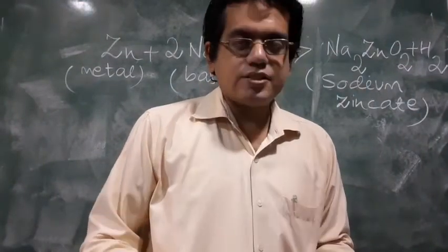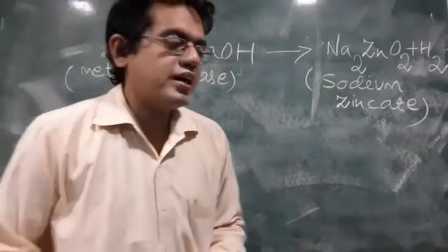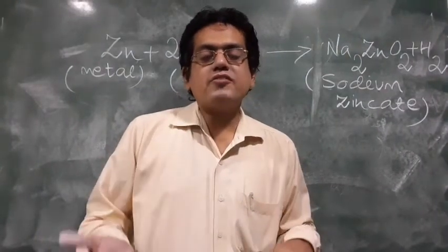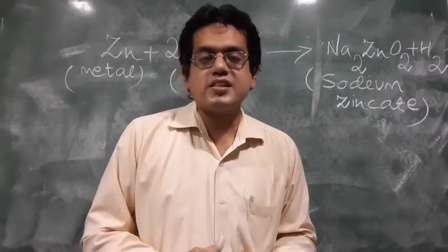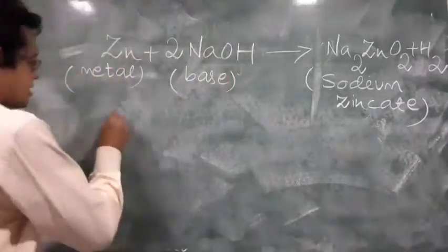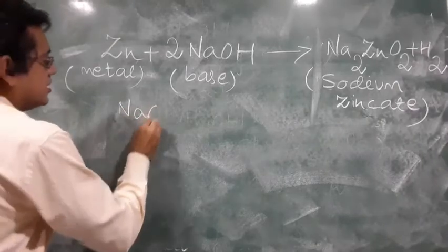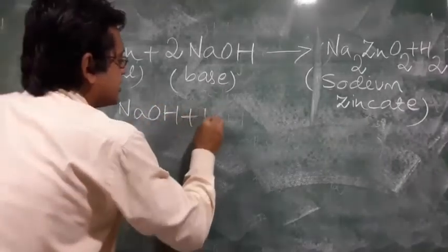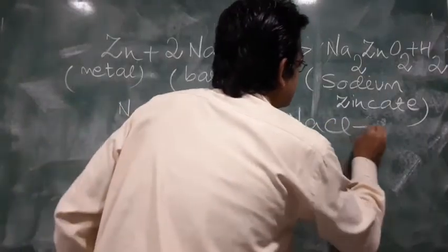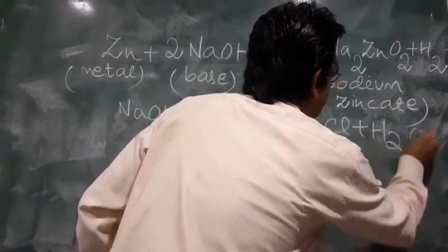Bases react with acids to form salt and water. I told you that acid-base reactions are also known as neutralization reactions. Whenever acids come in contact with bases, they neutralize one another to form salt and water. The best example I have given you is NaOH plus HCl gives NaCl plus H2O.